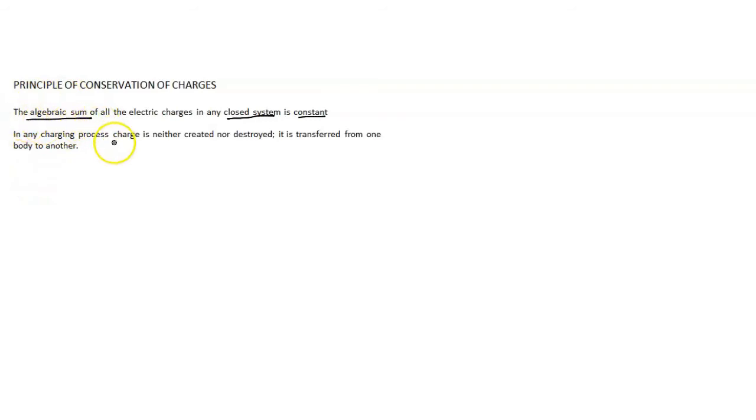So, the algebraic sum of all the electric charges in any closed system. Now we have two options, right? System and surroundings. Other than the system, everything is the surroundings.